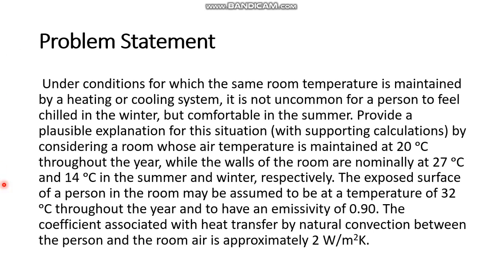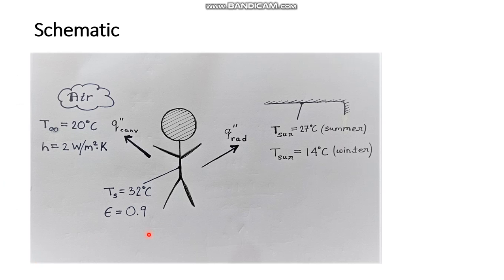As we can see, this problem statement is quite big, so we will try to understand it in a much shorter and more concise way by having a look at the schematic. We'll go to the next slide now, and here is the schematic. There is a person sitting in a room and his body surface temperature is mentioned in the problem, that is 32 degrees Celsius. Then body surface emissivity is also given, the room air temperature is also given, and the convective heat transfer coefficient associated is also given, and the wall temperature is also given.